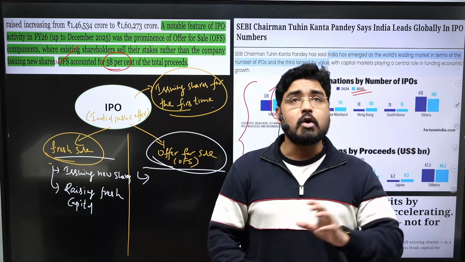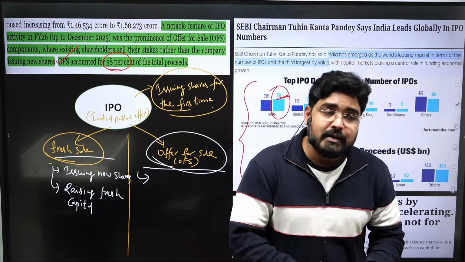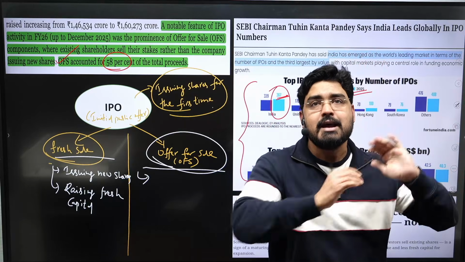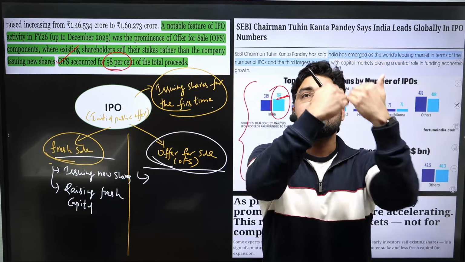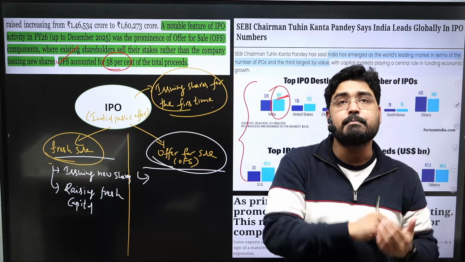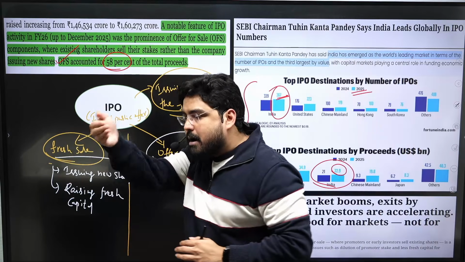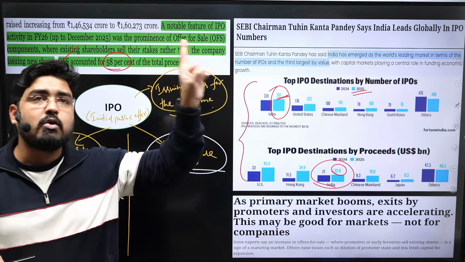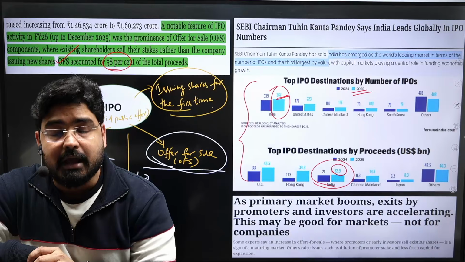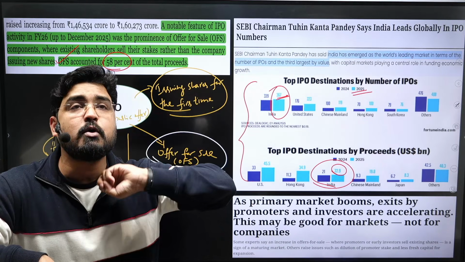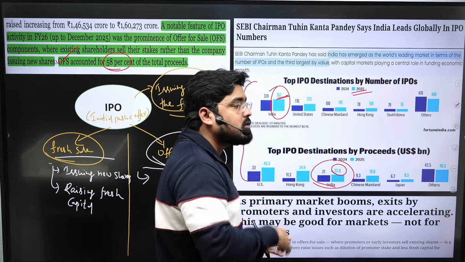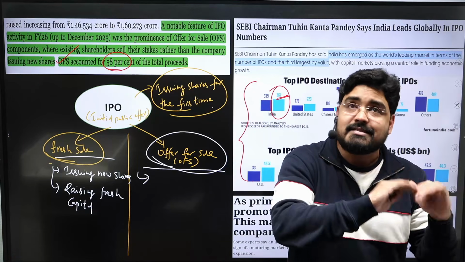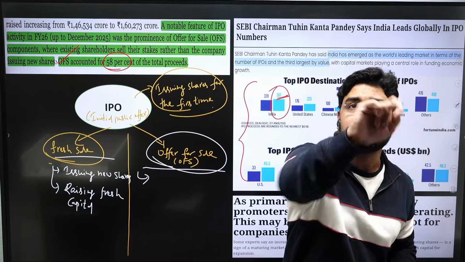So then they thought of going to the public. That means they thought of listing their company on the stock exchange and selling the 20% stake to the public, and raising 20 crores of capital from the public. Whatever money is raised is going to be directly credited into the accounts of these two promoters who want to sell off their stake. That means these two promoters who want to exit the business are selling their stakes to the public at large.